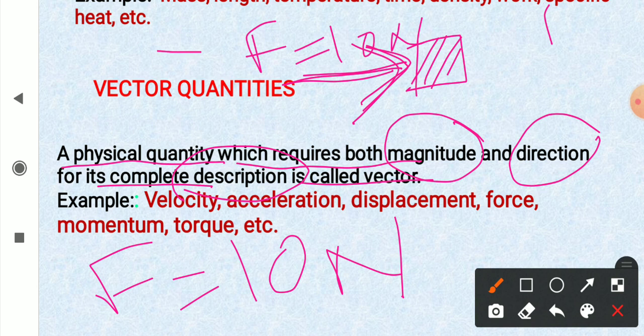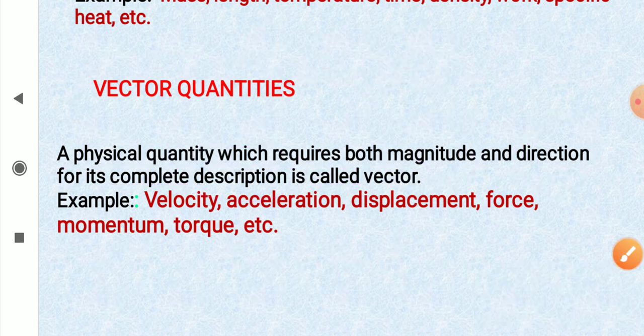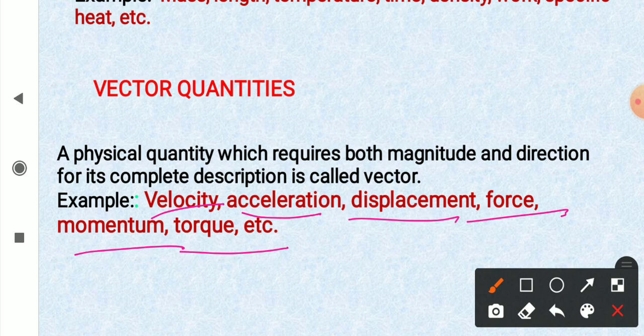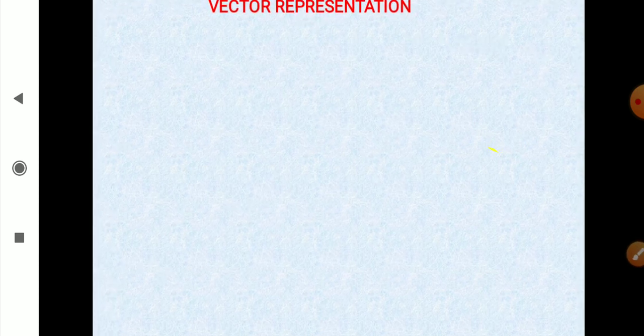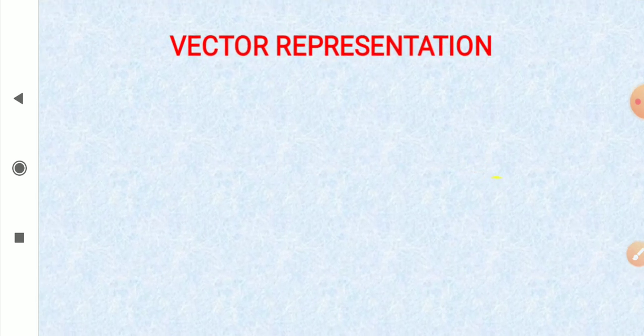So, to describe a vector, we require both magnitude, which is how much, and direction, which is in which direction. They both are required. So, such quantities are called vector quantities, like velocity, acceleration, displacement, force, momentum, torque, etc. So many of them are there. And now we will talk about vector representation. How do we represent a vector mathematically?